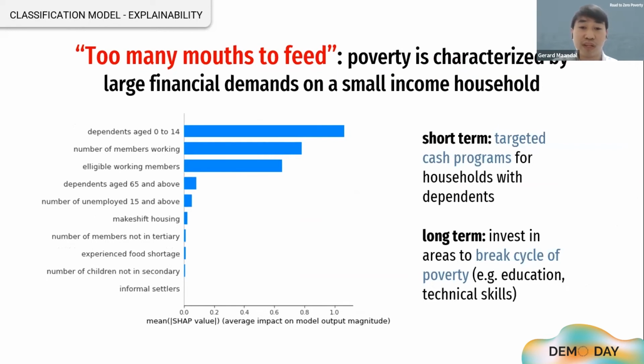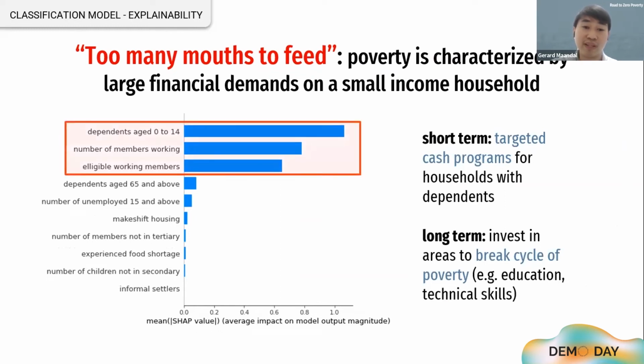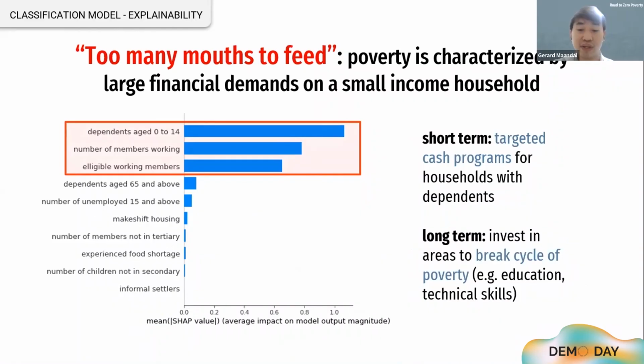This is also supported by the most important features of the classification model, which are dependents aged 0 to 14, number of members working, and eligible working members. Given that poverty is multifaceted, we give 2 recommendations. For short term, we suggest having targeted cash program for household dependents, and in the long term, invest in areas such as education and technical skills, to break the cycle of poverty.